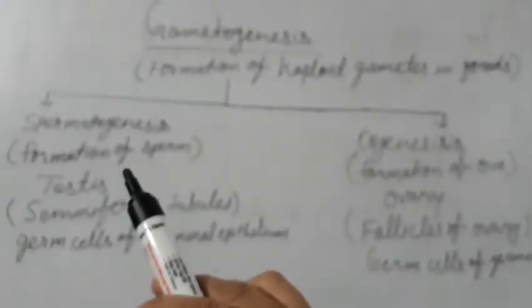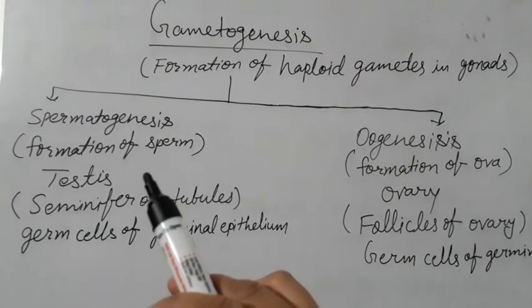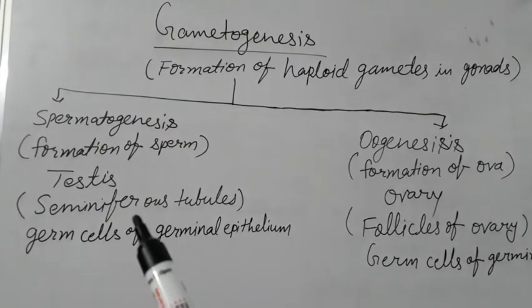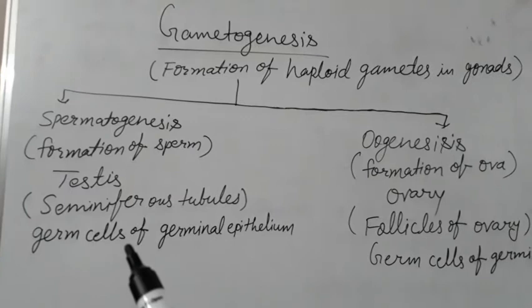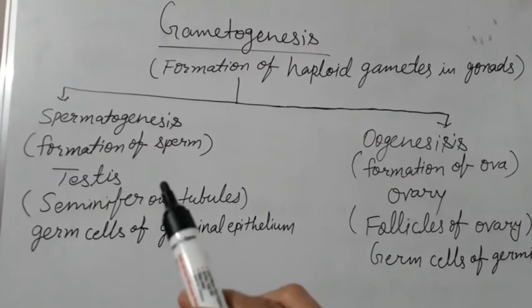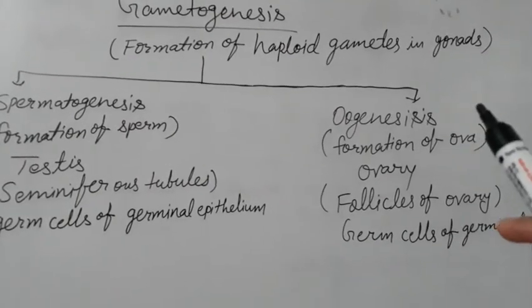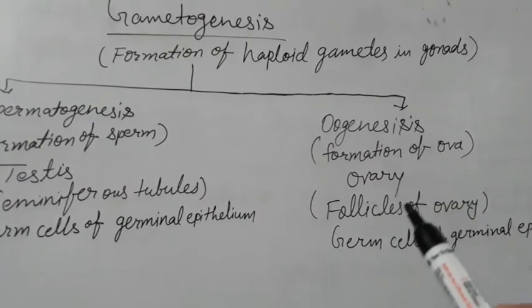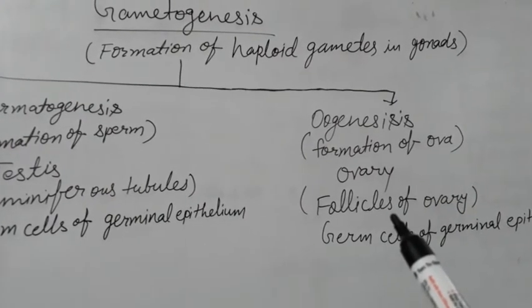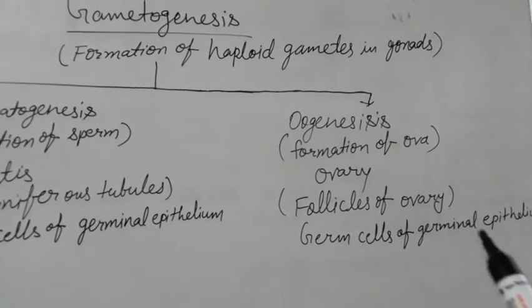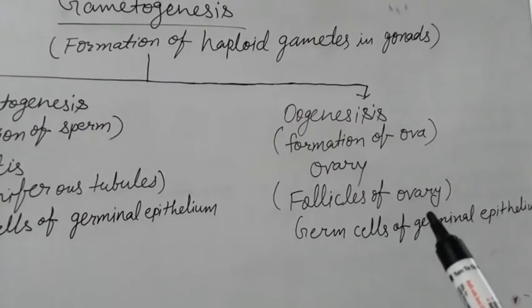Spermatogenesis means the formation of sperm, and sperm formation occurs in the testes in seminiferous tubules, where the germinal epithelium is present, and in the germinal epithelium germ cells divide and produce sperms. Oogenesis means the formation of ova in the ovary. In this, ova form from the germ cells of the germinal epithelium of different follicles of the ovary.